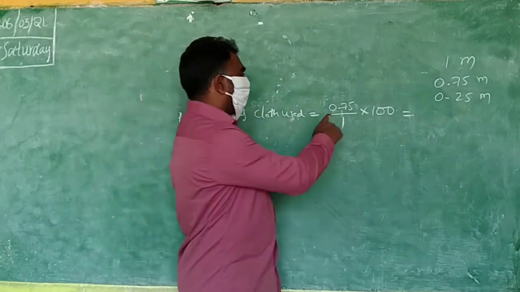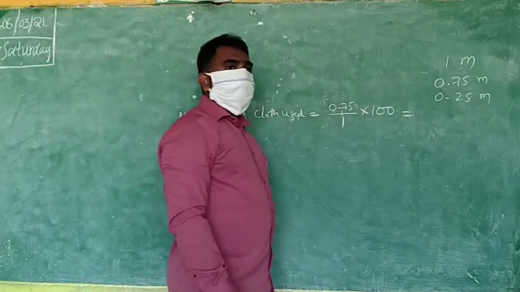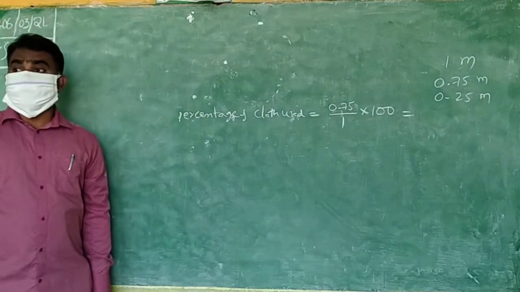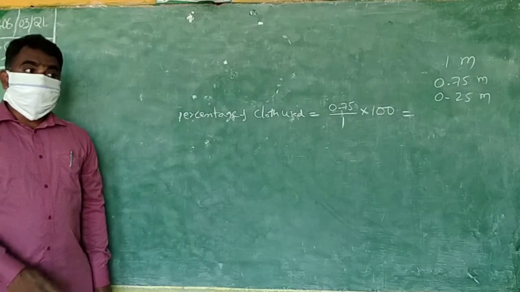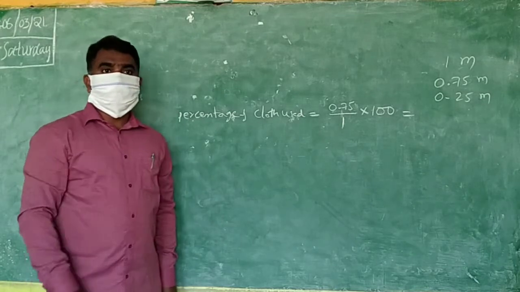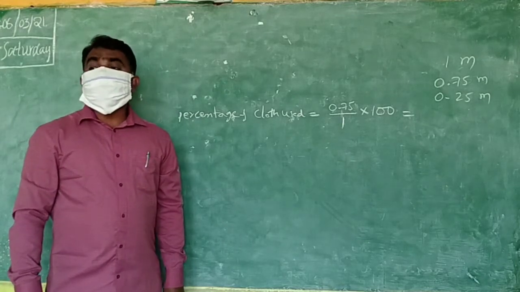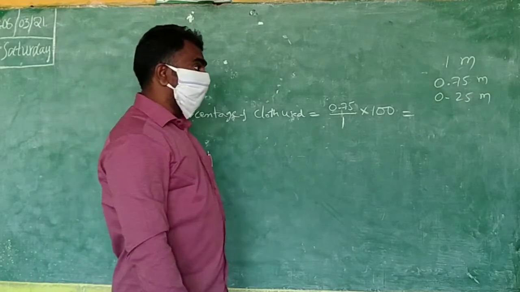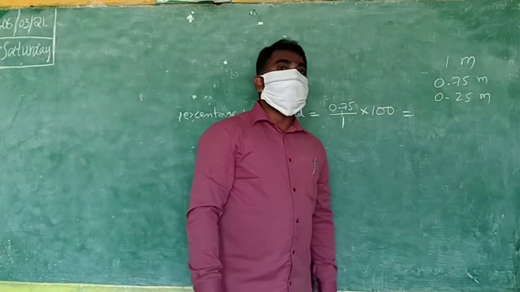But now what is it? 0.75 into 100. In decimals I said to you, when you are multiplying with hundreds like this, the decimal point will move. You know decimal multiplications I said to you. When you are multiplying with 10, 100, 1000 like that, it is very easy.